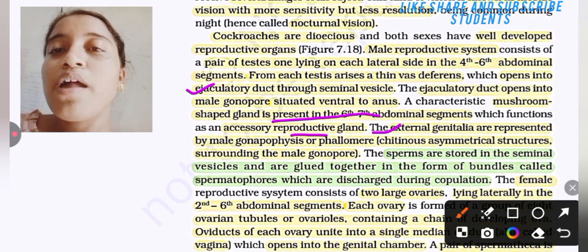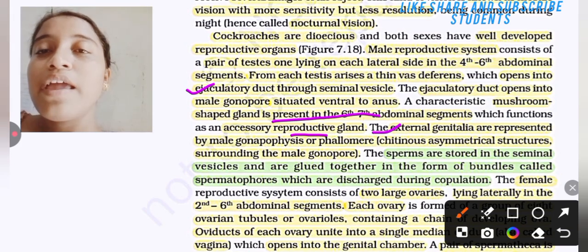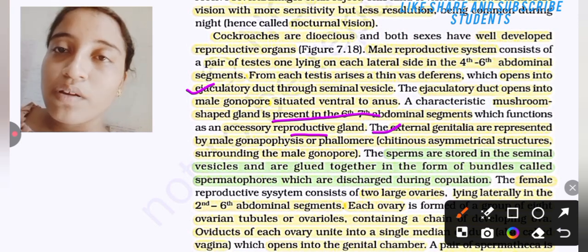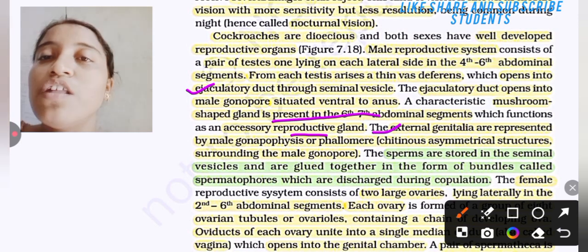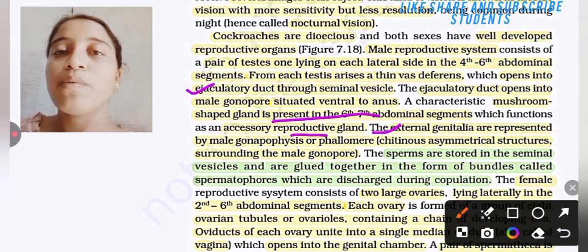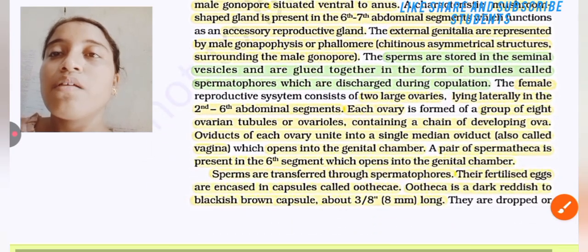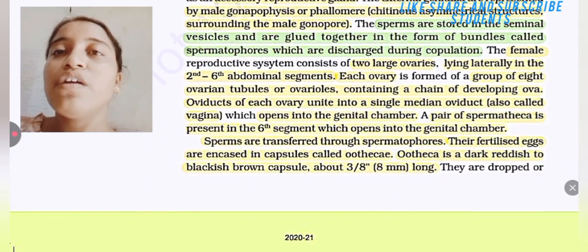The sperms are stored in the seminal vesicle and are glued together in the form of a bundle called a spermatophore, which is discharged during copulation.